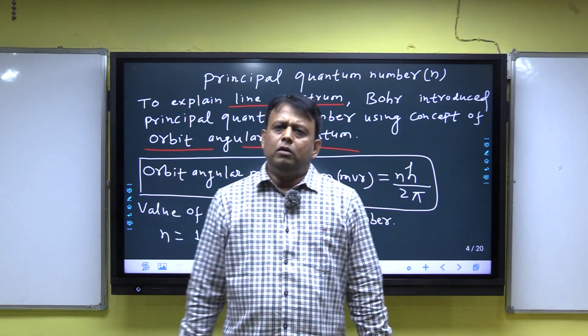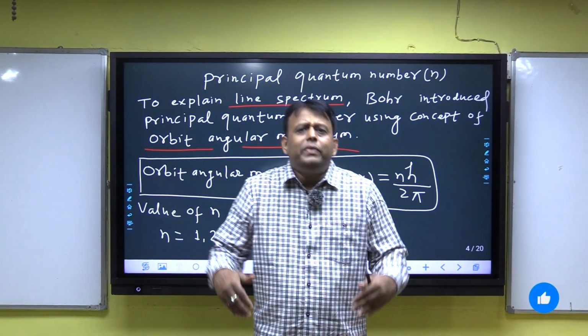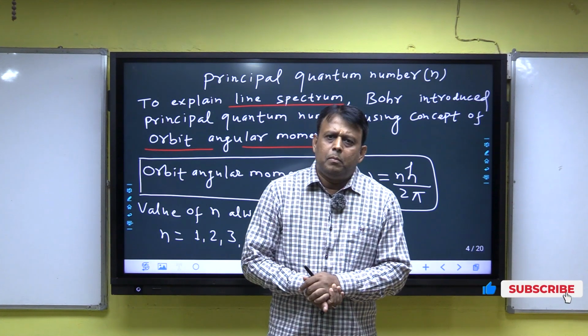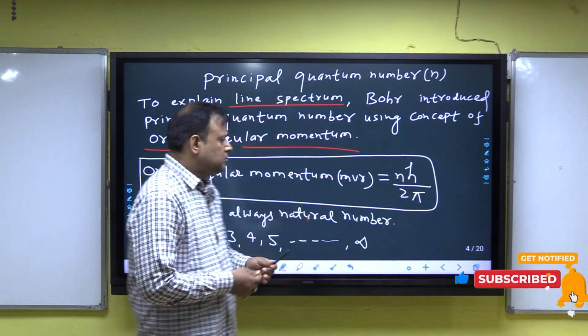Clear? Now I will discuss how many types of information are obtained by principal quantum number. Look at both.